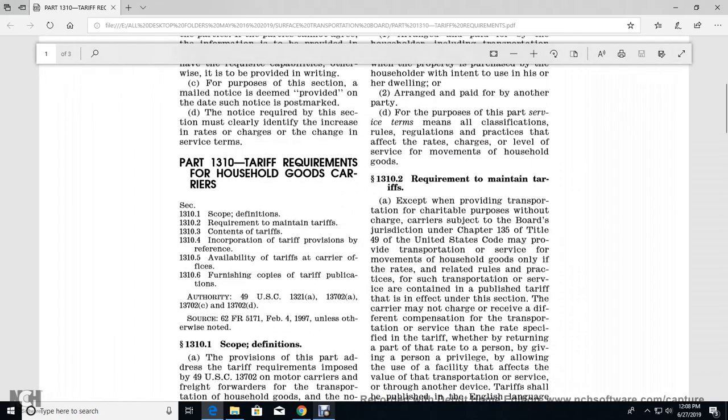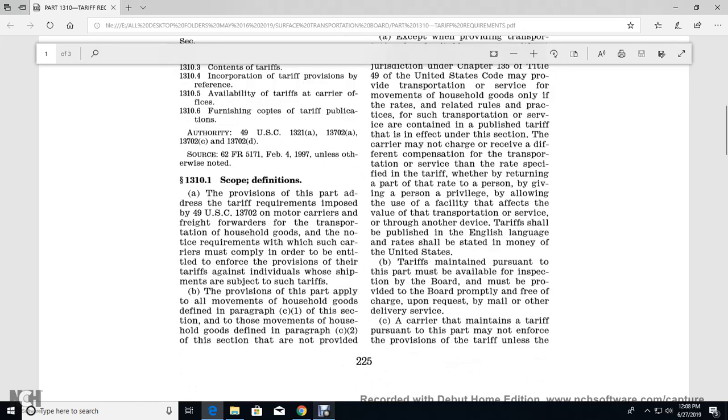Part 1310, household goods tariff requirements for the household goods carrier. 1310.1, scope and definition. 1310.2, the requirement to maintain tariff. 1310.3, the contents of tariff. 1310.4, incorporation of tariff provisions by reference. 1310.5, availability of tariffs at carrier offices. 1310.6, furnishing copies of the tariff publications.